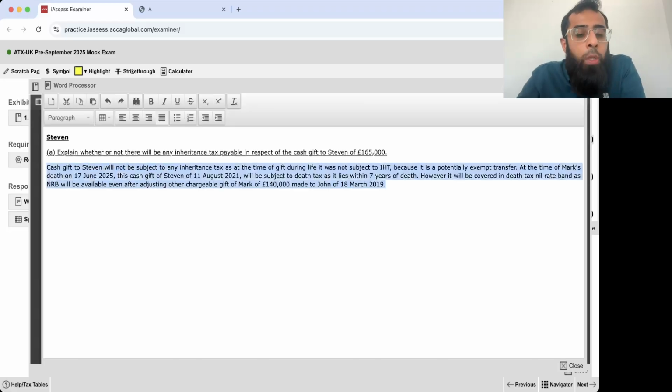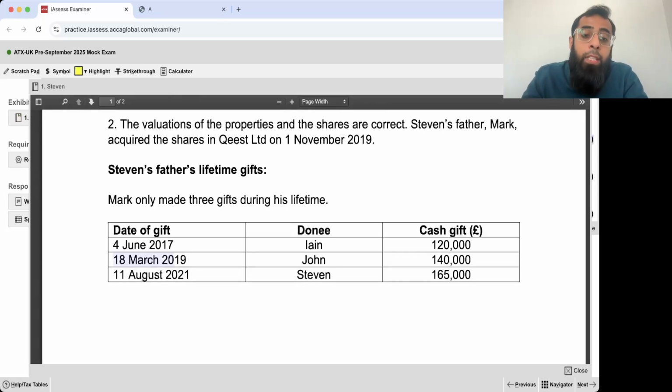Cash gift to Stephen will not be subject to any IHT as at the time of gift during life, it was not subject to IHT because it is a potentially exempt transfer. It was a lifetime gift. At the time of Mark's death on 17 June 25, this cash gift of Stephen on 11th August 2021, he died in 25. So these two gifts will be chargeable for death tax, 2019 and 21. The 2017 gift will not be subject to death tax. Do remember, because it does not lie within 7 years of death. So only these two were chargeable.